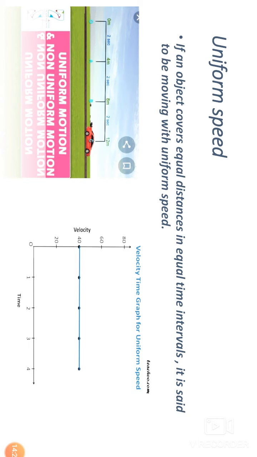The gap is only 4 meter. 0 to 4, 4. 4 to 8, 4 meter. 8 to 12, 4 meter. And the time is also constant, uniform. 2 second, 2 second, 2 second. Means equal distances in equal time intervals. That is uniform speed. Okay. And the distance time graph for uniform speed is always a straight line.